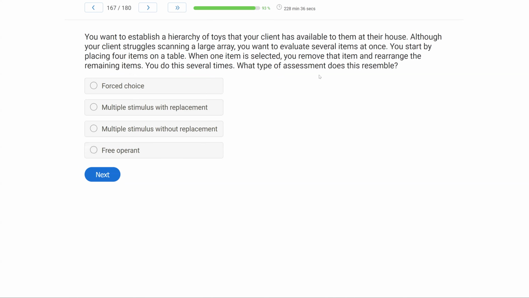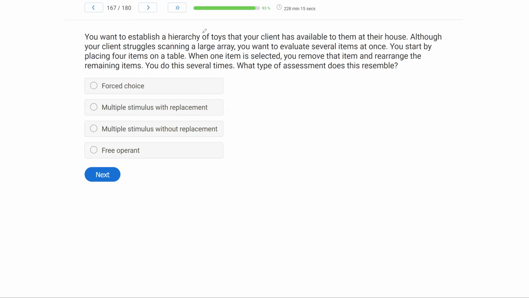You want to establish a hierarchy of toys that your client has available to them at their house. Although your client struggles scanning a large array, you want to evaluate several items at once. You start by placing 4 items on the table. When one item is selected, you remove that item and rearrange the remaining items. You do this several times. What type of assessment does this resemble?